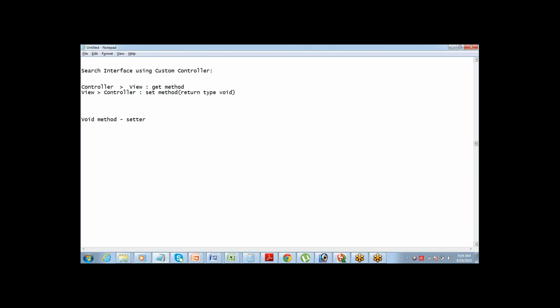A get method can have return type as primitive or as object, but the setter method should have return type as void. It means it should not return anything, it should just pass the value from the view to the controller. That's what needs to be done. So I'm going to use this. Once I write the code, you will understand that better.